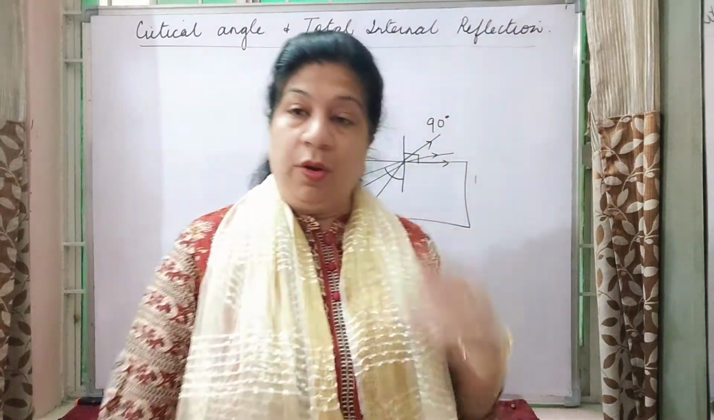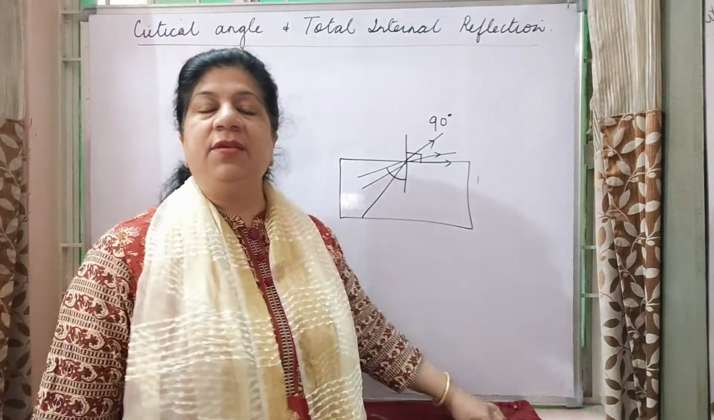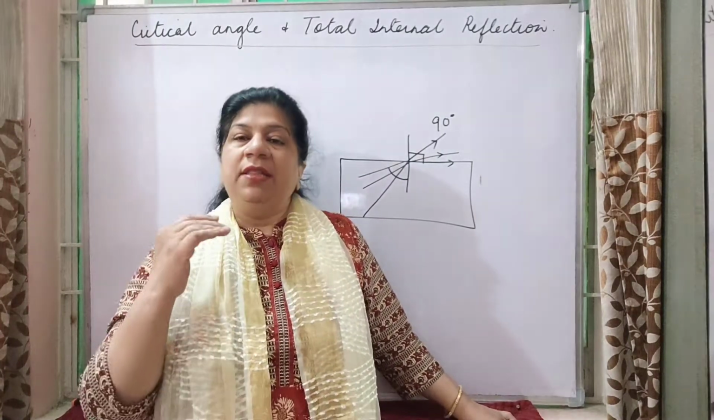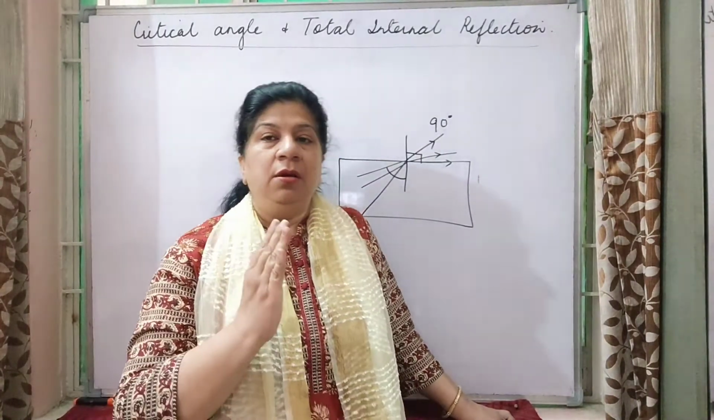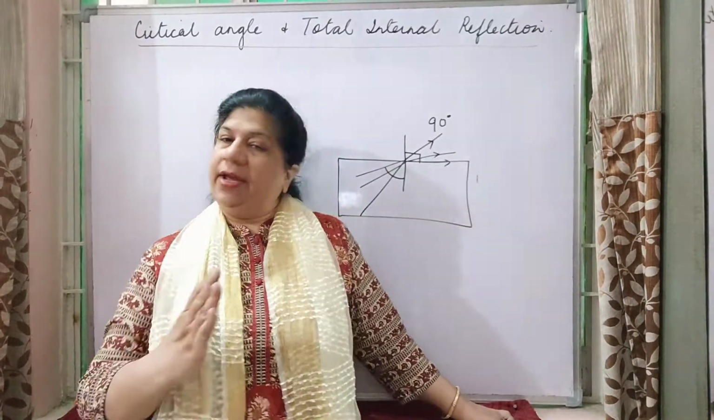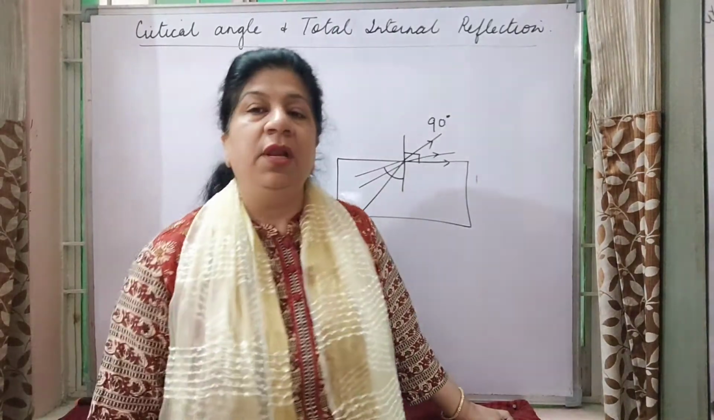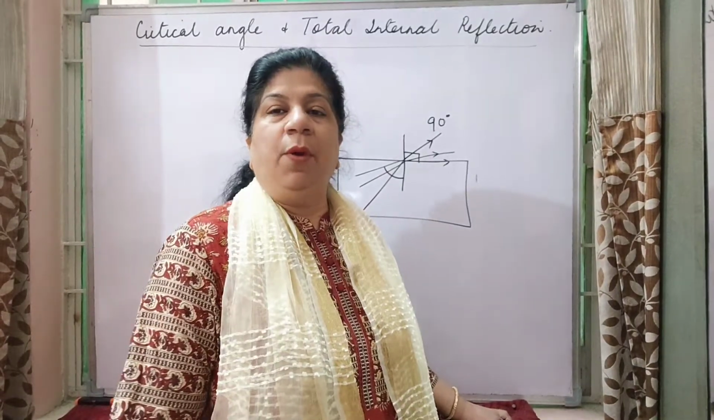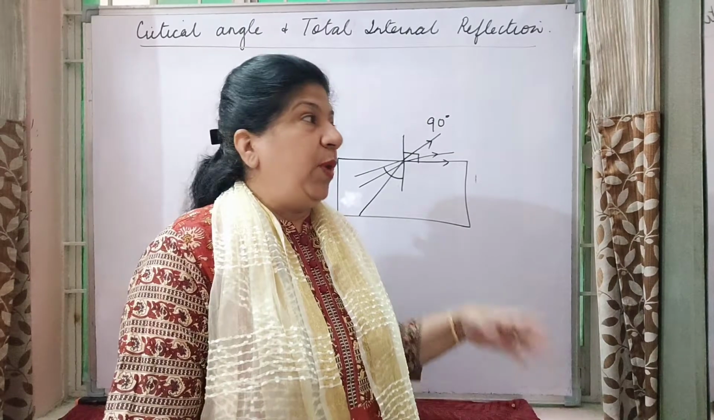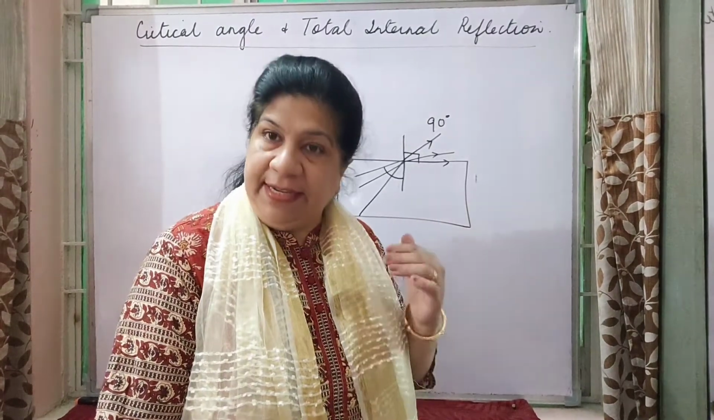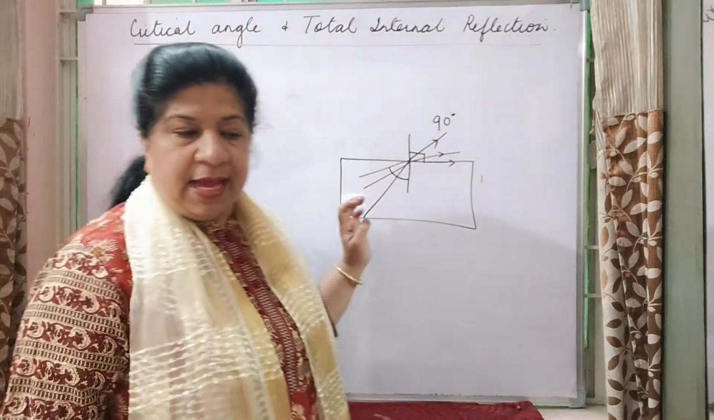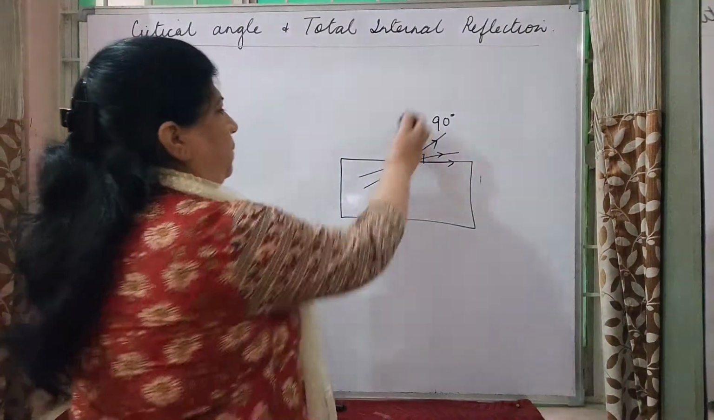Children, we have already discussed that when a light ray passes from rarer medium to denser medium, the light ray bends towards the normal. Vice versa, when it is going from denser to rarer, it is moving away from the normal. So in this case, when we are talking about critical angle and total internal reflection, we are tracking the light ray from the denser medium to the rarer medium.